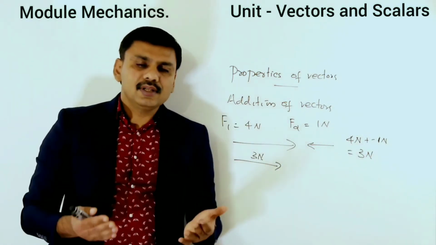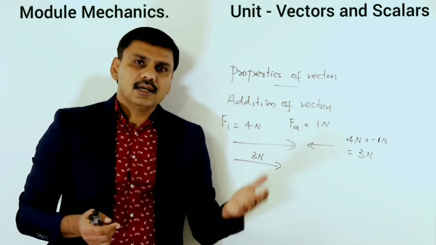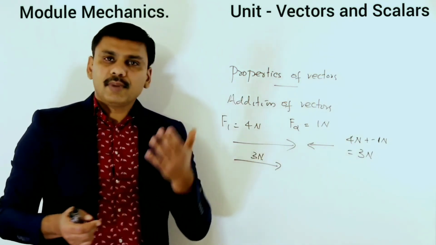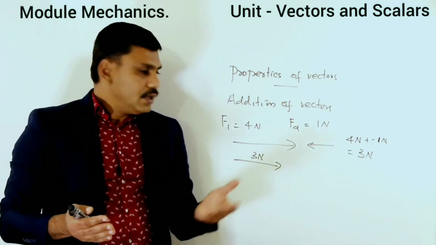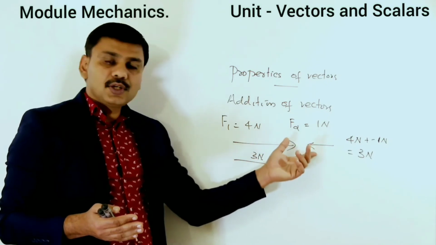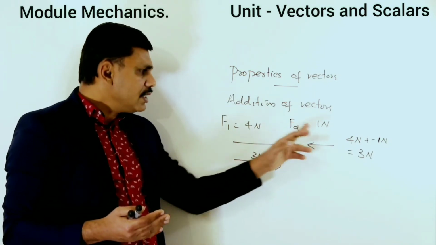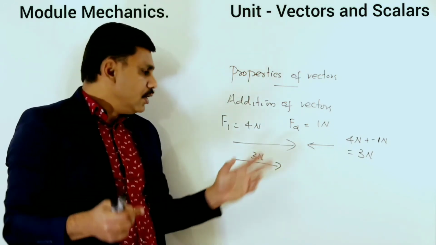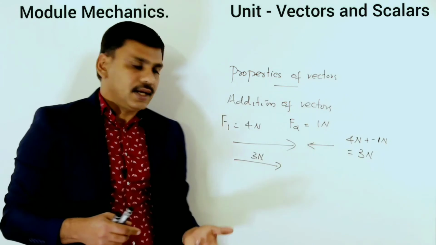In the same way as adding numbers, if the numbers are 3 and minus 4, you consider the sign also. In the same way, the vector magnitudes are added. One is plus, another is minus. Towards right you take as positive, towards left you take as negative.